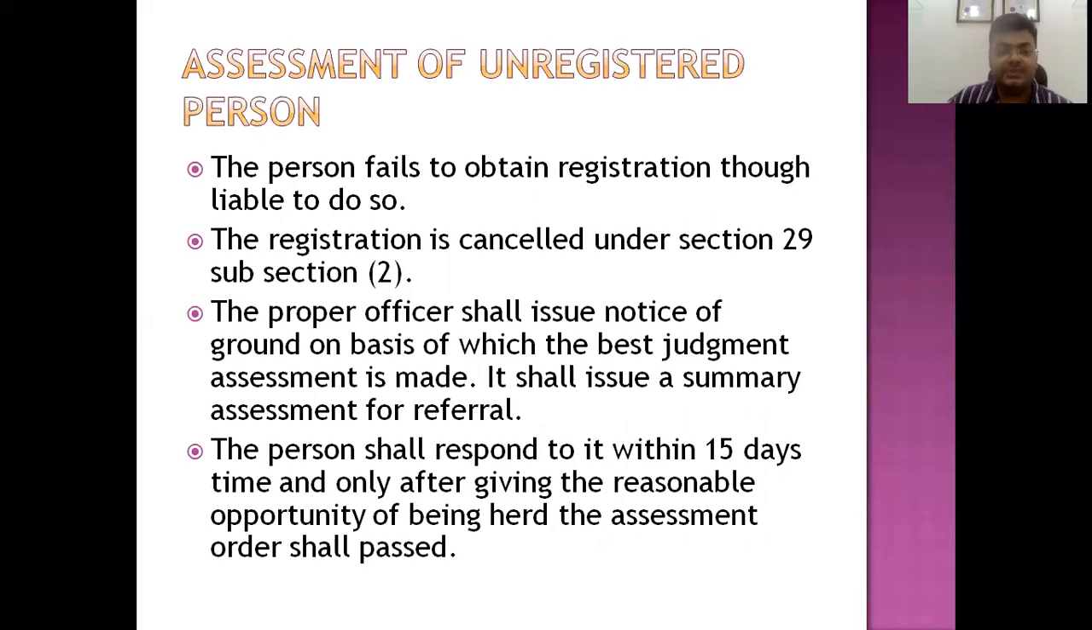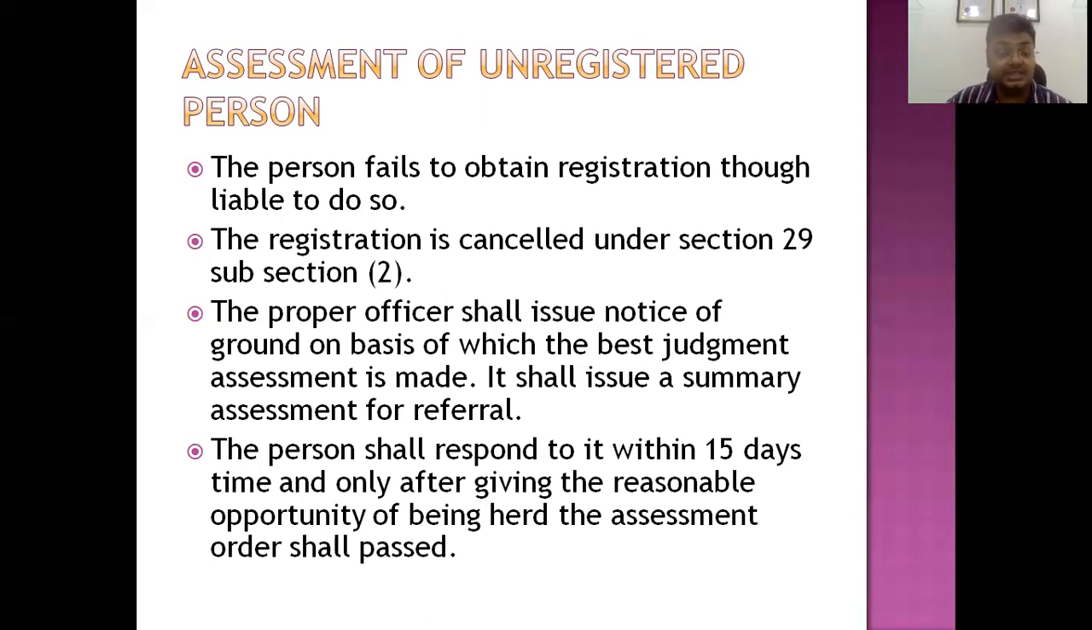The next type of assessment is assessment of unregistered persons. Who are the unregistered persons? The unregistered persons are those who have to take the registration in GST, but they have not taken the registration. The liability stands for taking the registration and paying the GST, but they have not paid.